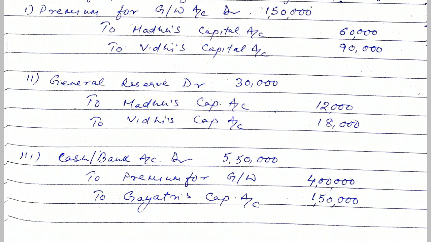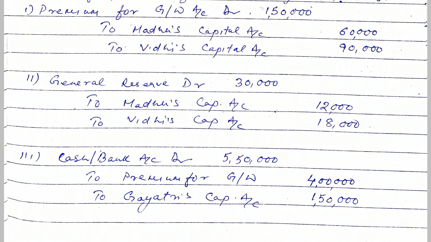Now observe general reserve. In the balance sheet, the value of general reserve is 30,000. If nothing is said about accumulated profits and losses, what do we do? We transfer the accumulated profits to the old partners' capital accounts in the old profit sharing ratio. So general reserve will be transferred to Madhu's capital account and Vidhi's capital account in the old profit sharing ratio 2:3. This will be 12,000 to Madhu and 18,000 to Vidhi.